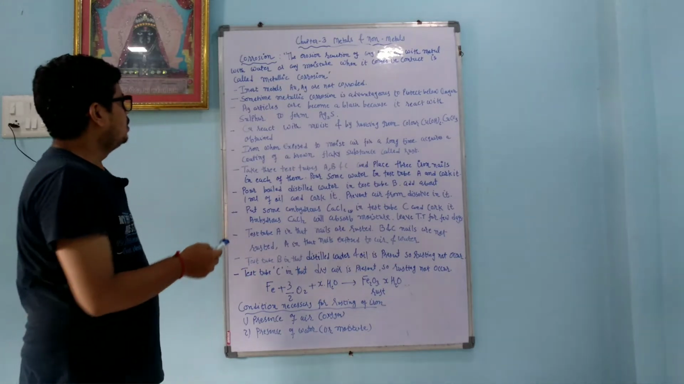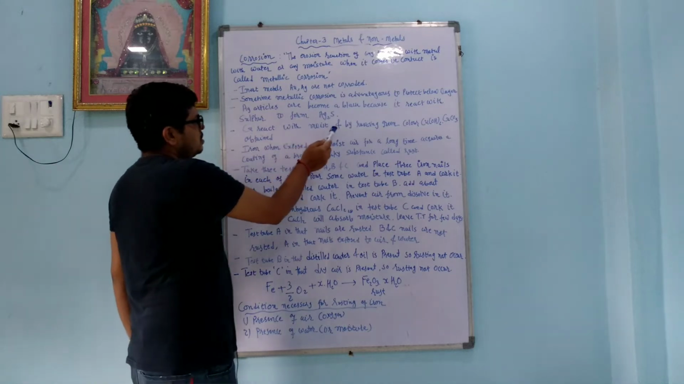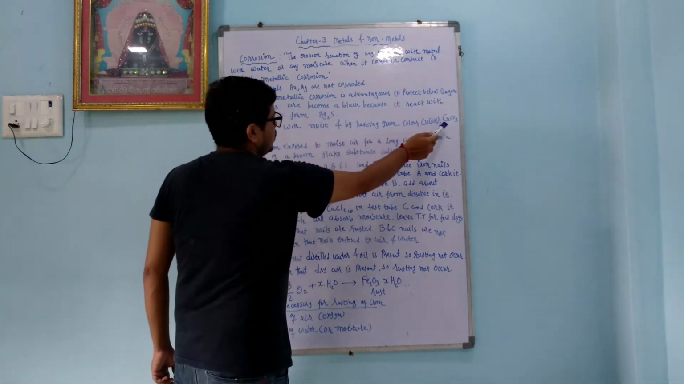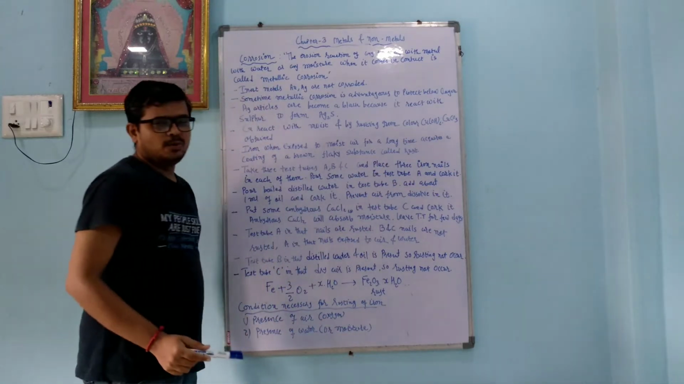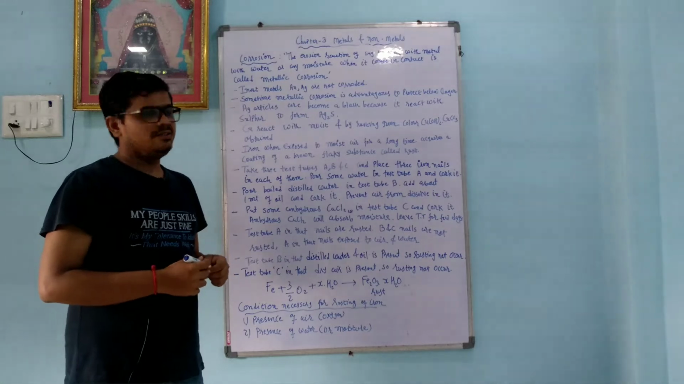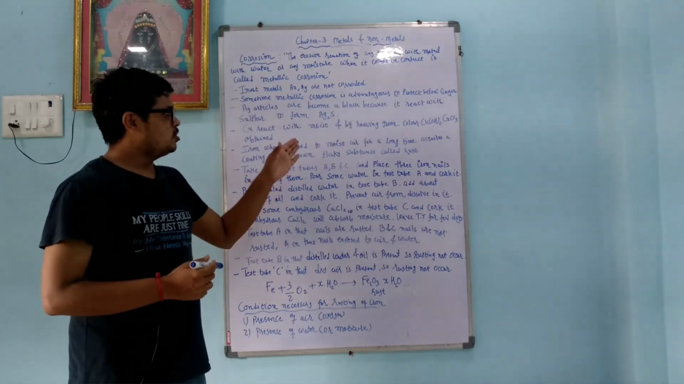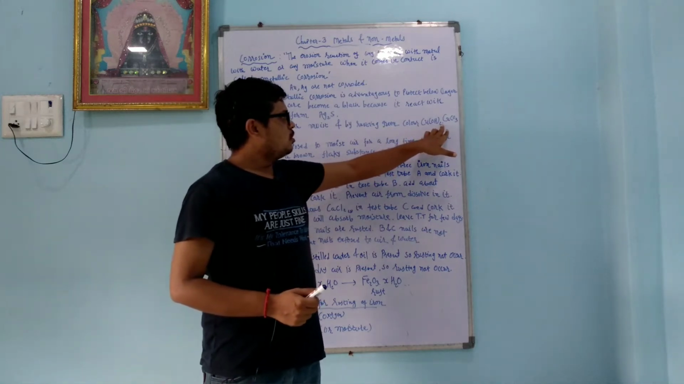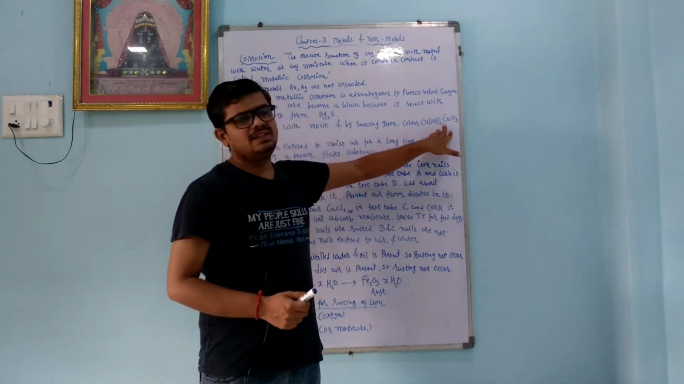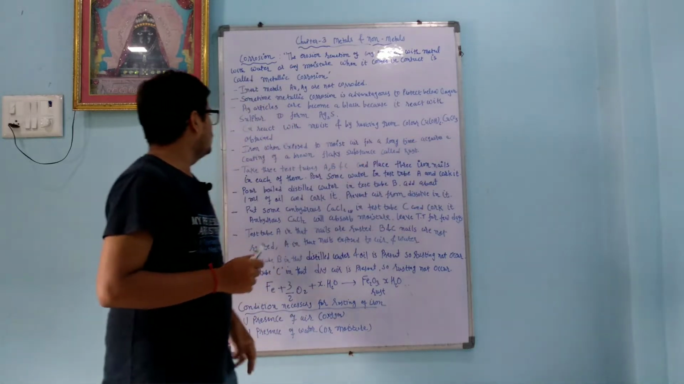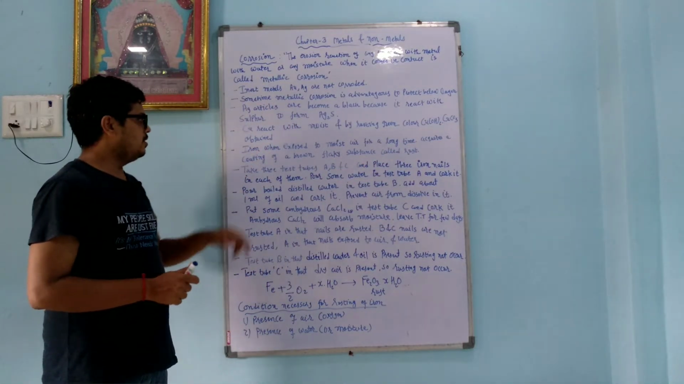Copper reacts with moist air, and by rusting, green colored Cu(OH)2 dot CuCO3 is obtained. So when copper reacts with moist air, it forms Cu(OH)2·CuCO3. This dot indicates a weak bond. It is not a multiplication, and it is green in color, remember that.